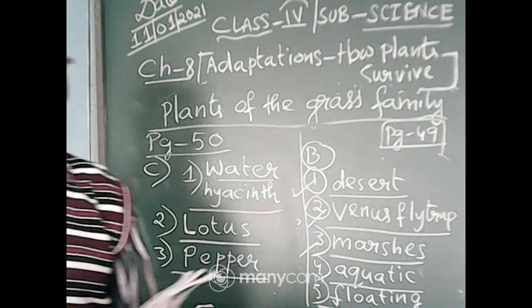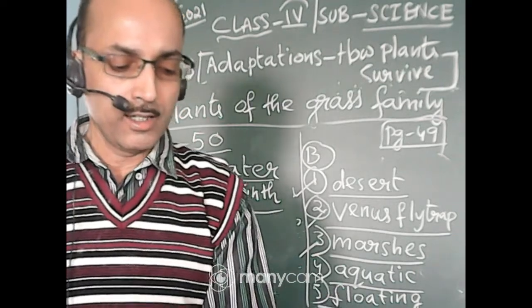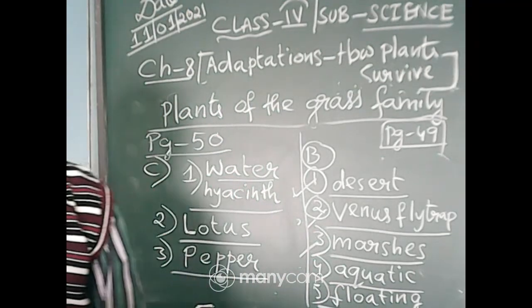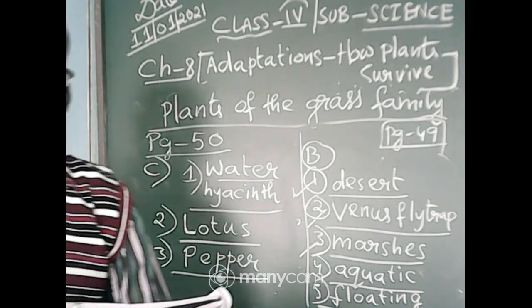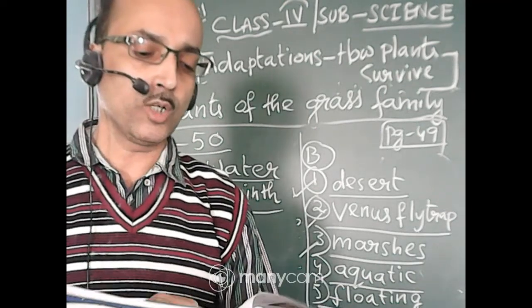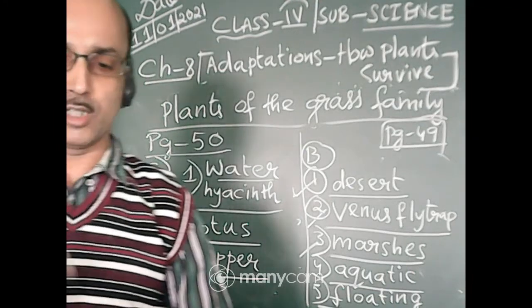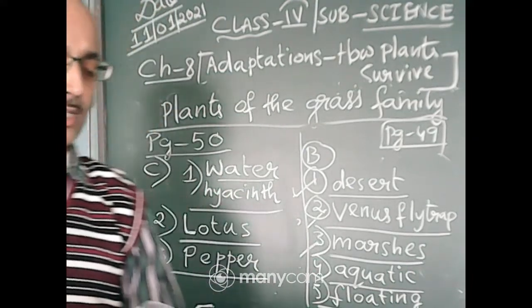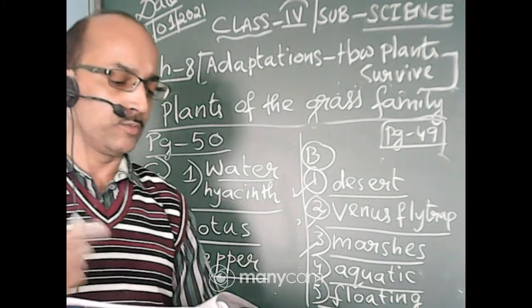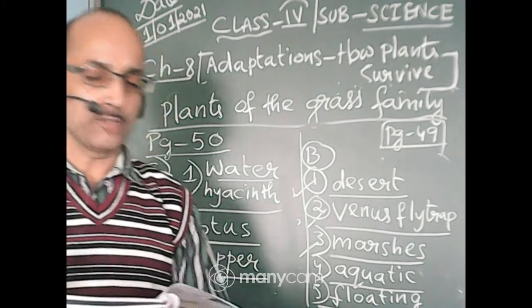So today we have done number A from the exercise, number B from the exercise, and number C. In the next class we will be doing very short answer questions, or in the next video I will be giving a very short answer question video. You will be writing from there.